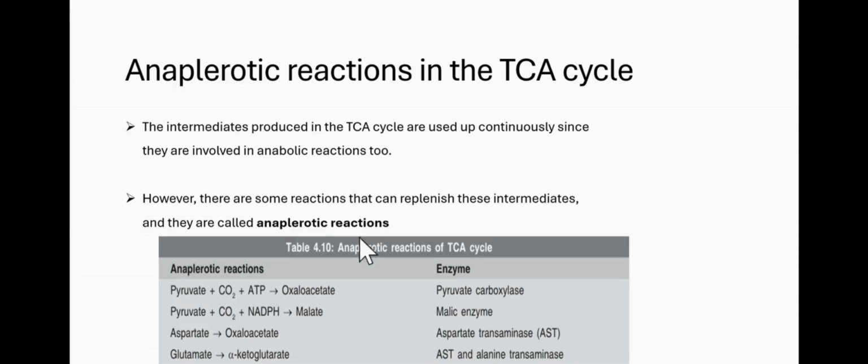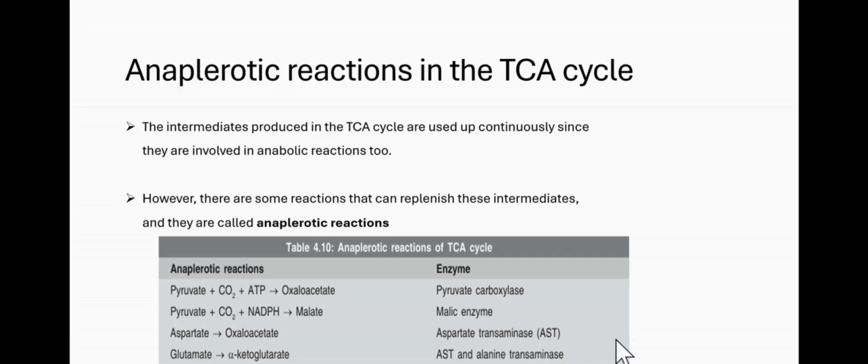So if oxaloacetate is limited, pyruvate carboxylase would help to produce more of it by converting pyruvate to oxaloacetate in this reaction that adds carbon dioxide and ATP to it. Also, if malate is limited, pyruvate can still come into action through the malic enzyme to produce malate. The same as aspartate can produce oxaloacetate and glutamate can produce alpha-ketoglutarate. These are done by transaminase enzymes. These enzymes, from the name transaminase, simply transfer an amino group from one molecule to another. And in the process of transferring, they produce new molecules too. And so if there is limited oxaloacetate or limited alpha-ketoglutarate, these enzymes are going to replenish them.